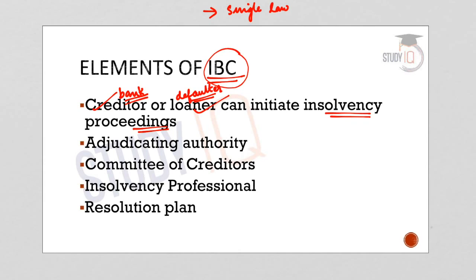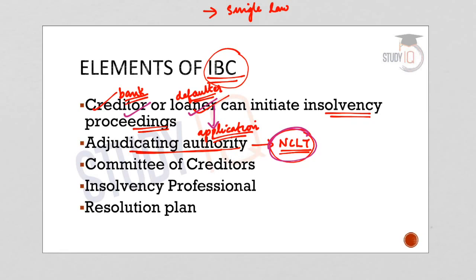It is done by submitting a plea or an application to the adjudicating authority. So an application or a plea has to be sent to the adjudicating authority at the National Companies Law Tribunal, the NCLT. The insolvency proceedings can be initiated on the admission of the application by NCLT. So any party, that is the creditor or the loaner, will have to give an application to the adjudicating officer at the NCLT, and once the NCLT admits the application, insolvency proceedings can be initiated.